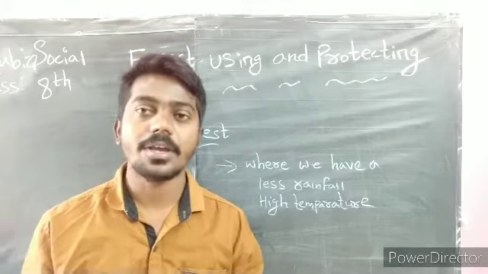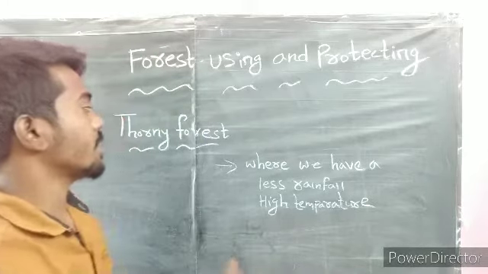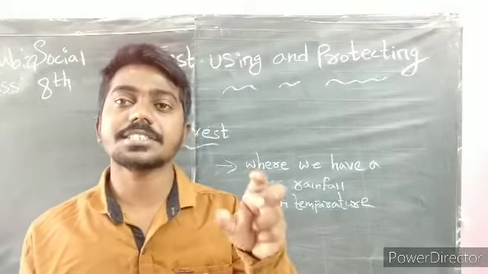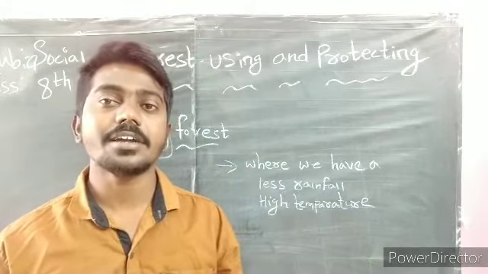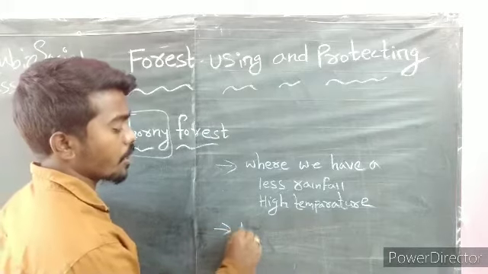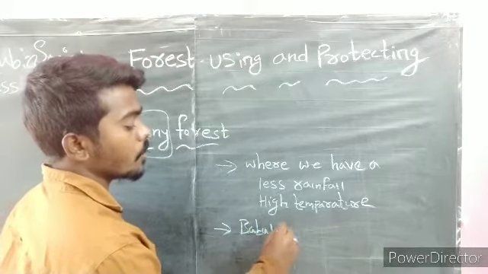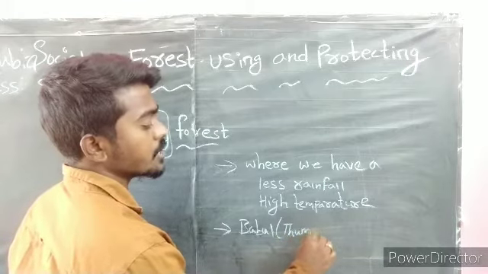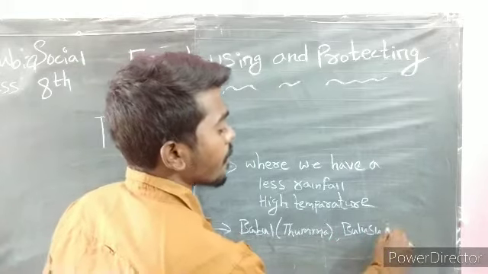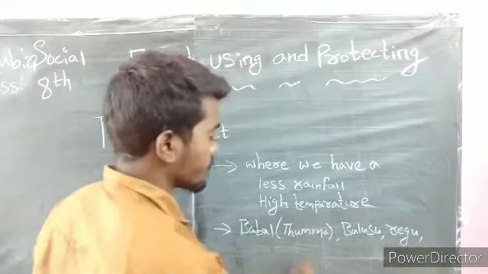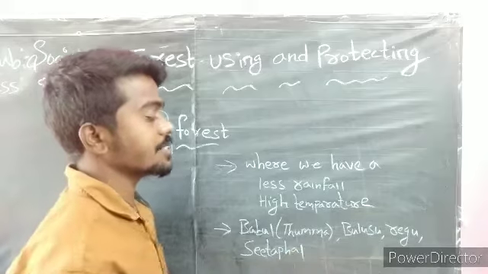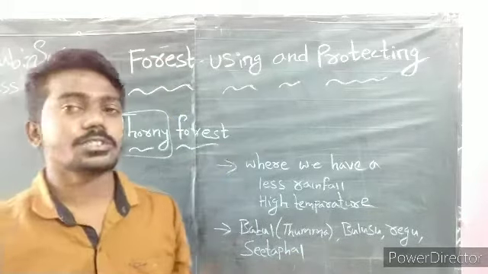Most of the trees we can find here are thorny. Thorny means munlu, munna chettu. What are the trees that will grow in those areas? Babul, which means tumma chettu, and bulusu, regu, and sitafal are the trees we can see in this thorny forest.